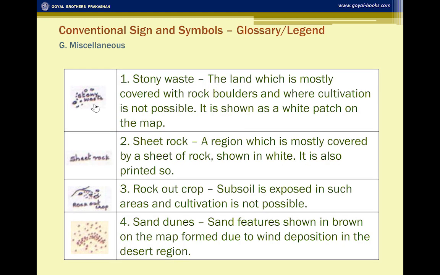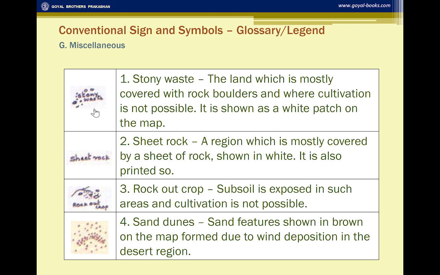Now, sometimes you see these points: stony waste, sheet rock, rock outcrop, sand dunes. This rock outcrop is written there in the same wordings. Sheet rock is written there. What does it mean? You must remember to study this in detail, learn it by heart. The land which is mostly covered with rock boulders and where cultivation is not possible is shown as a white patch on the map.